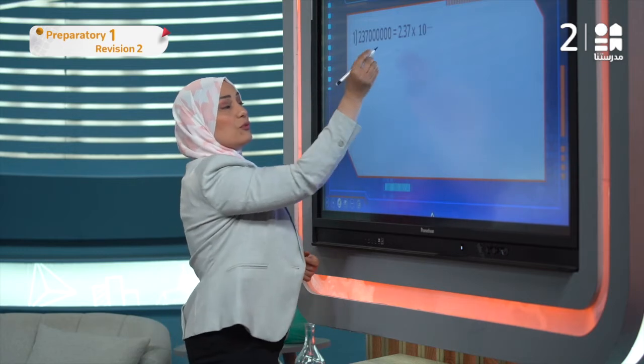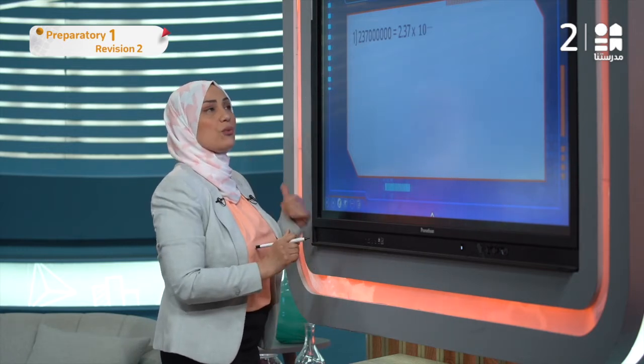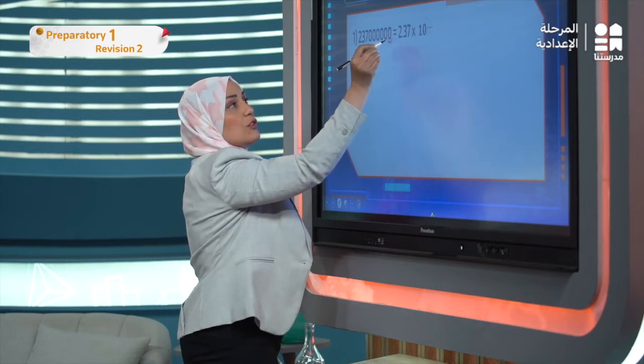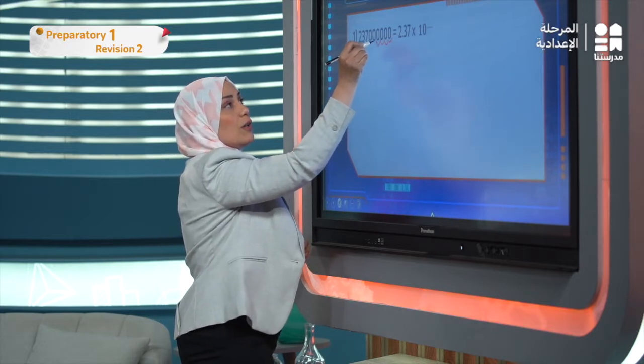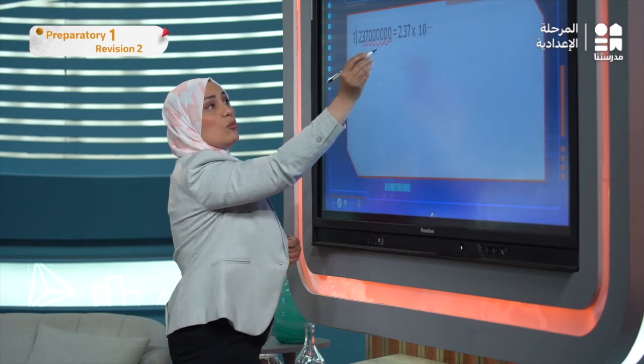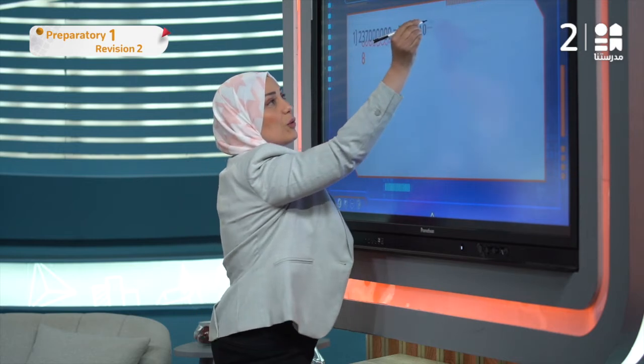And now we have to move to get one non-zero digit to the left of the decimal point. So let's move: 1, 2, 3, 4, 5, 6, 7, 8. So I moved 8 steps to the left, so the answer is 10 to the power of 8.